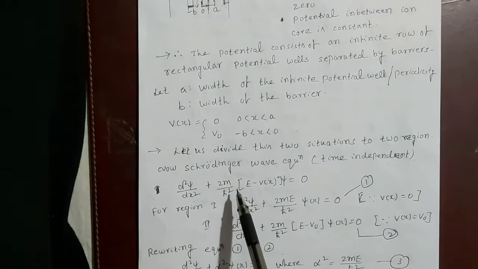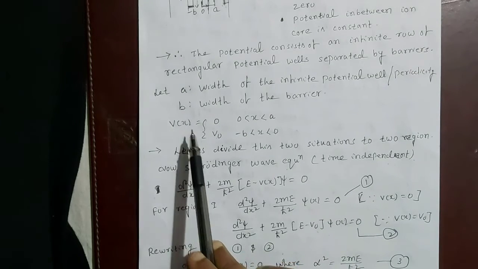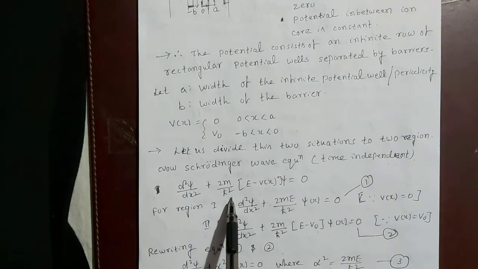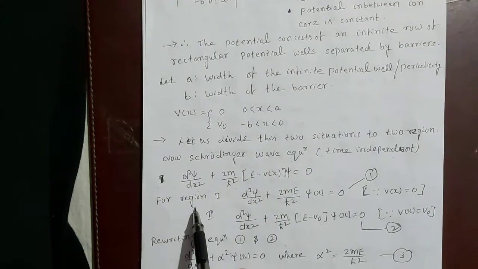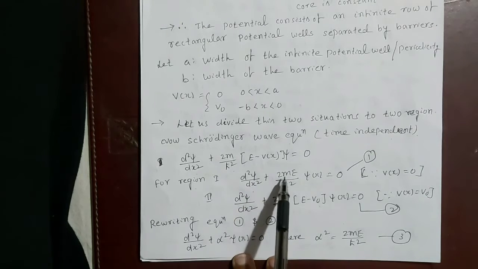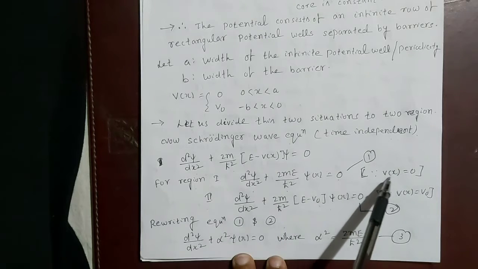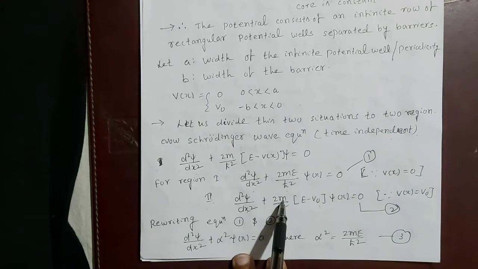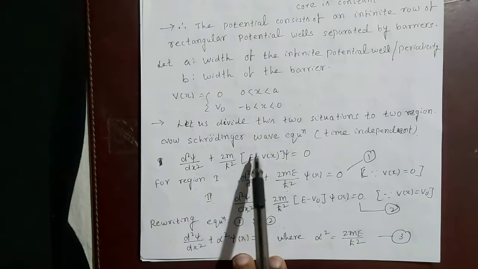Now we will apply here the time independent Schrodinger wave equation because our potential depends only on x. So the form of the Schrodinger wave equation is d square psi by dx square plus 2m by h cross square (E minus V of x) psi of x equals 0. So for region 1, the Schrodinger wave equation is d square psi by dx square plus 2mE by h cross square psi of x equals 0, where V of x equals 0. And in region 2, d square psi by dx square plus 2m by h cross square (E minus V naught) psi of x equals 0, because V of x equals V naught in region 2.